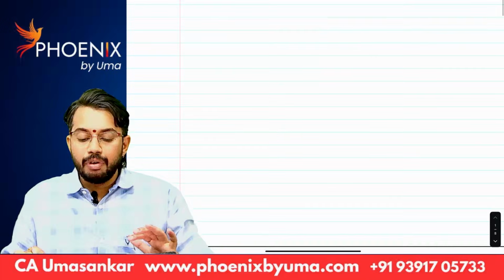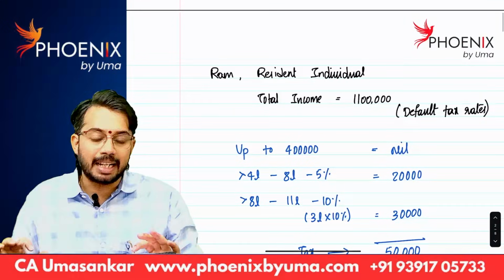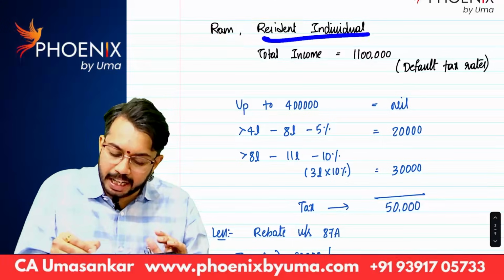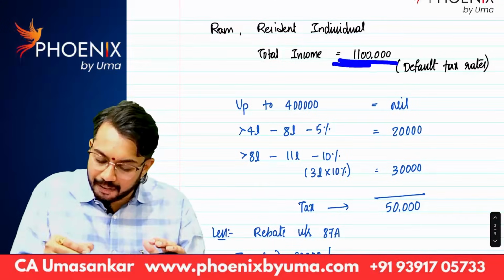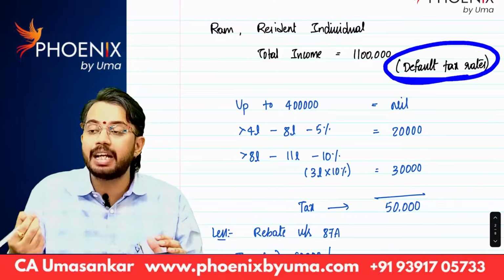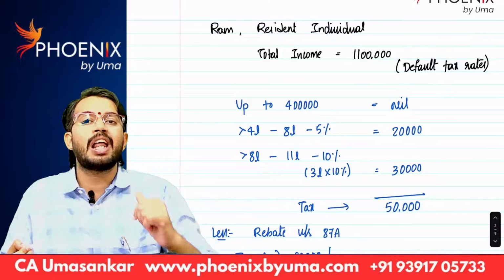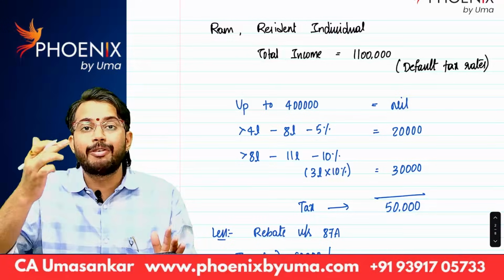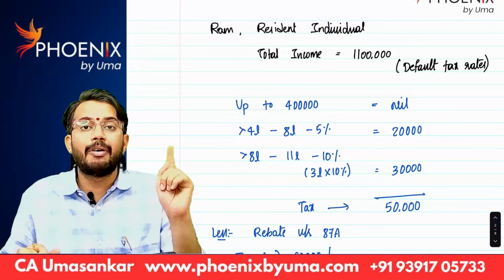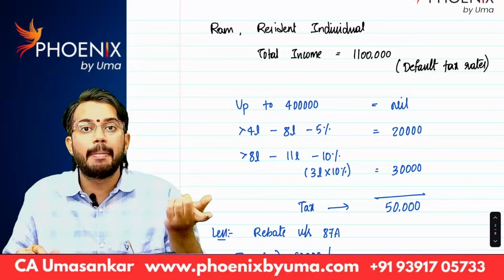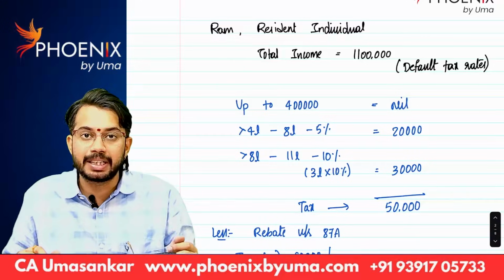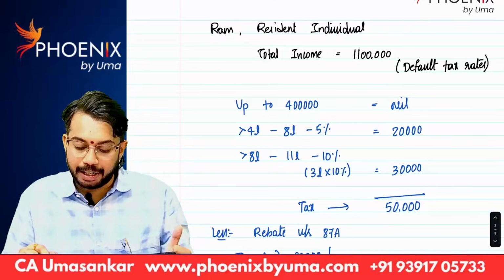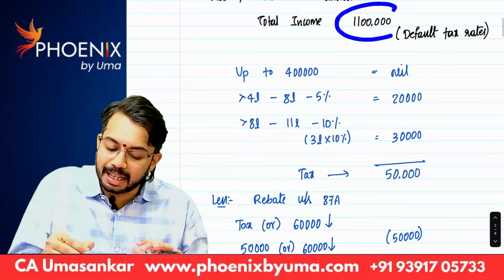Sir, we will do one problem so that you will understand this better. Let's say there is Ram. He is a resident individual. His total income is 11 lakhs and he is paying taxes under default tax rates. You know, under default tax rates, just now we have discussed: up to 4 lakhs nil, above 4 lakh up to 8 lakh 5%, above 8 lakh up to 12 lakh 10%, above 12 lakh up to 16 lakh 15%, above 16 lakh up to 20 lakh 20%. You know these slab rates, right? Correct. So his total income is 11 lakhs.